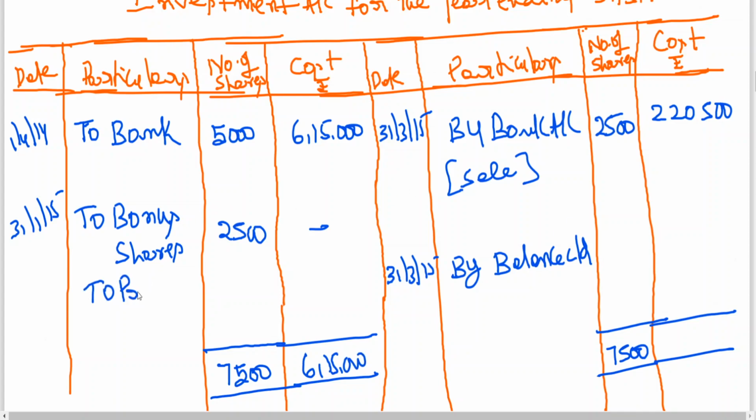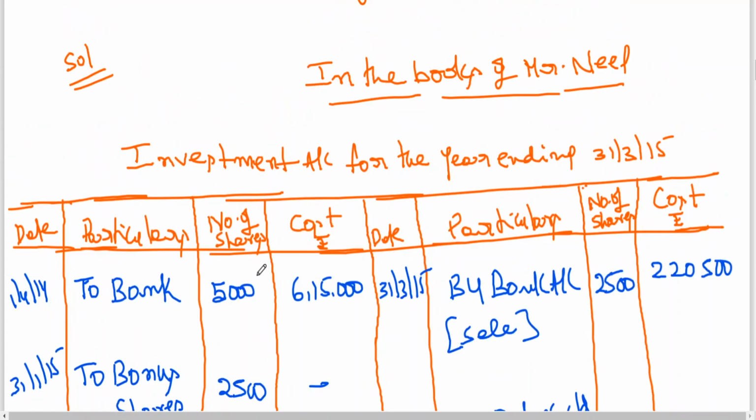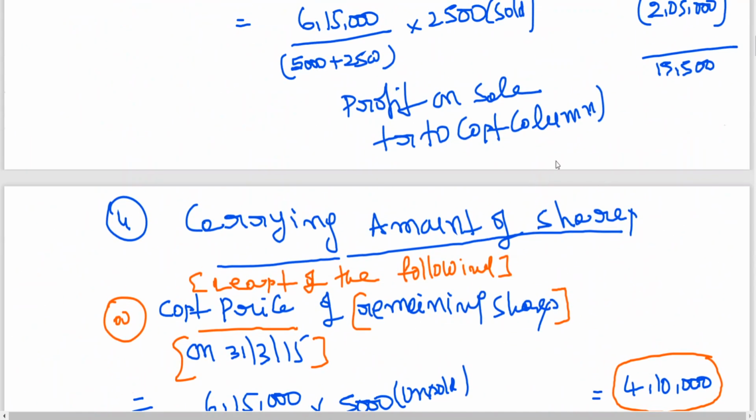You have trading profit on sale, or directly the profit on sale, by transferring profit on sale. This profit on sale is closed by transferring to P&L account. So here I am writing profit on sale, 31st March 15. We got profit of something like 15,500.